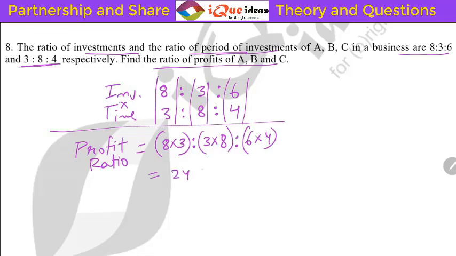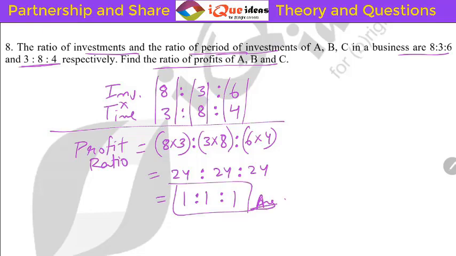8 3s are 24, 3 8s are 24. Very nice. 6 into 4, that is also 24. So it is 1:1:1. This is the profit ratio for A, B, C. That's the answer. All right.